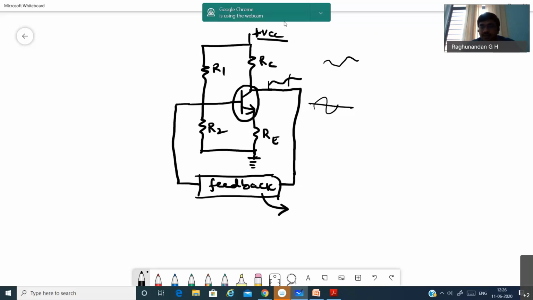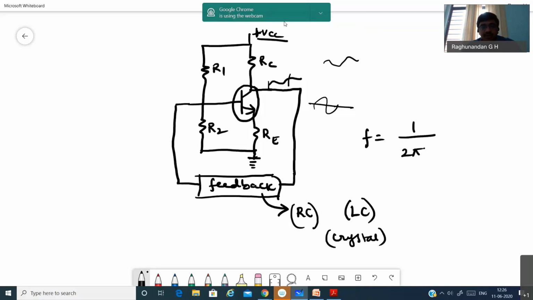Now the duty of this feedback network is, usually the feedback network will be a combination of RC, or a combination of LC, or it will have a crystal. So these are the different possible combinations we have, and we have the formula 1 divided by 2 pi RC. That means if you properly choose a resistance and capacitance, you will be able to tune the signal to a particular frequency.